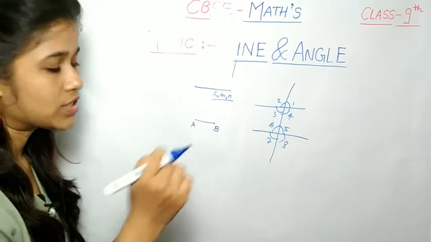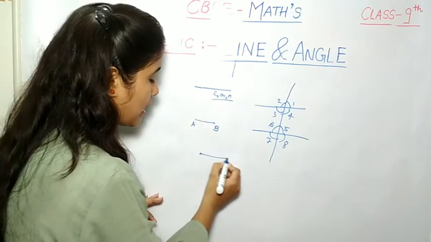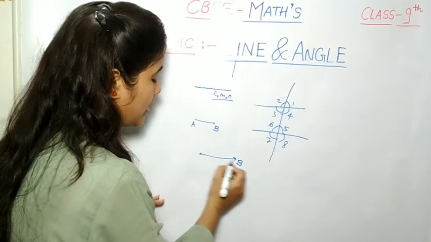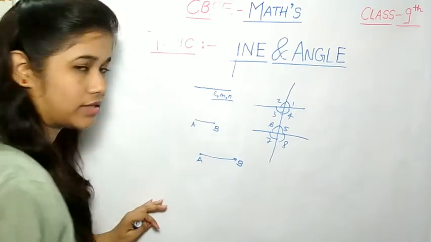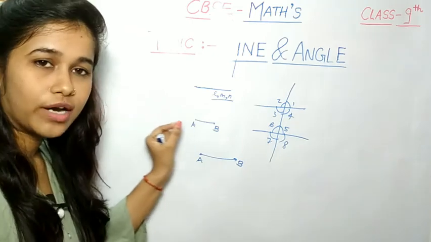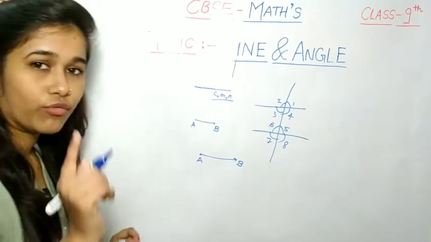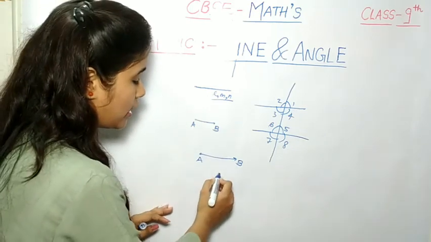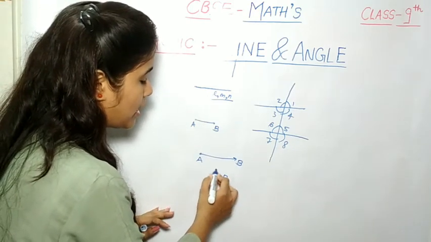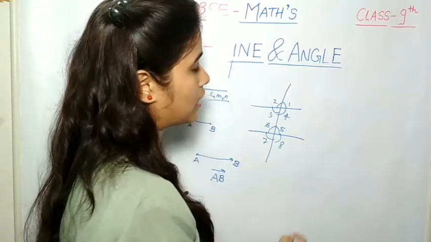And when a line has only one end point, that is, only one fixed point and the other point is not fixed, then it is called a ray. Hope you have understood this well. A line with two end points is a line segment; a line with only one end point is a ray, and a ray is denoted by an arrow.